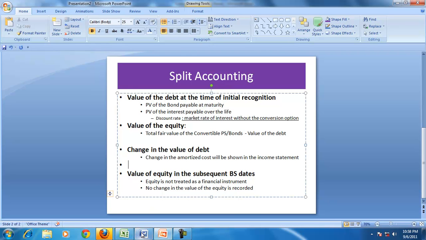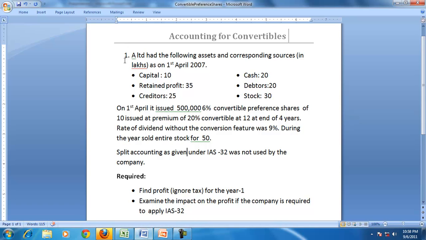Now let us take an example to understand that. Suppose this is the opening balance sheet of a company, and on 1st April it issued 500,000 6% convertible preference shares at 12, convertible into shares at the end of 4 years.